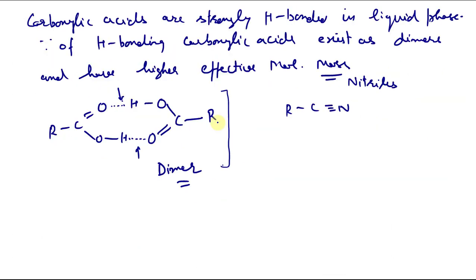The reason for the higher boiling point of nitriles than esters and acid chlorides of similar molecular weight is strong dipolar association.